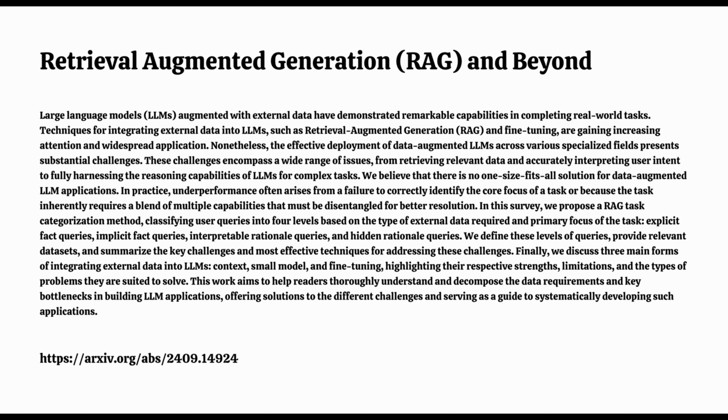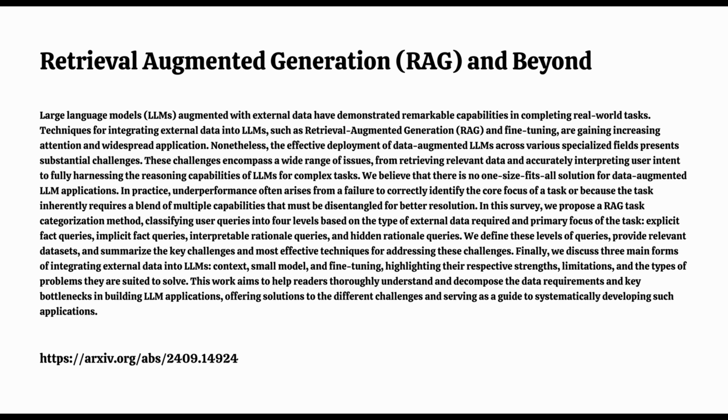Okay, so let's break it down a bit. Let's say you're asking an LLM about the Olympics, something like, where will the 2024 Summer Olympics be held? That's level 1, an explicit fact query. Straightforward, right? Exactly. The answer, Paris, is a clear fact, easily retrieved from a database, like looking up a word in a dictionary. Simple enough.